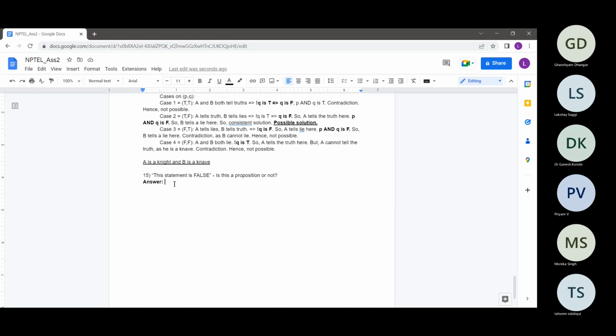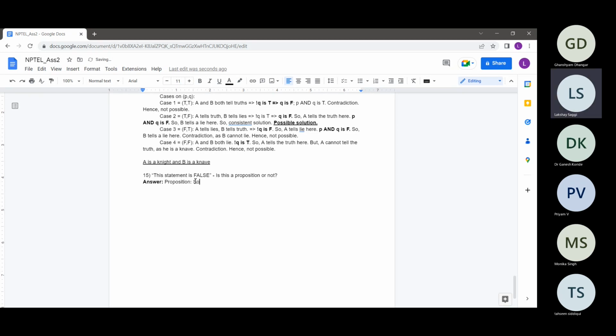So yeah, let's come to the 15th question. The 15th question is a bit interesting. Suppose I tell you a statement, which is: this statement is false. Is this a proposition or not? It's a tricky question. So let's just recall what the definition of a proposition is, what is a proposition.